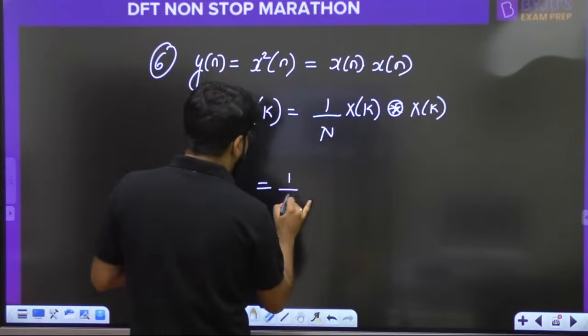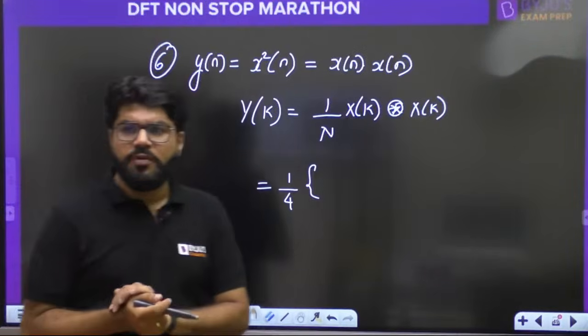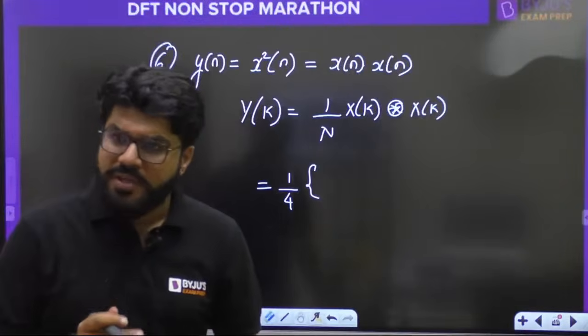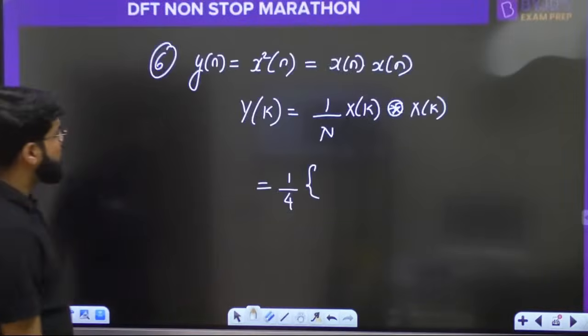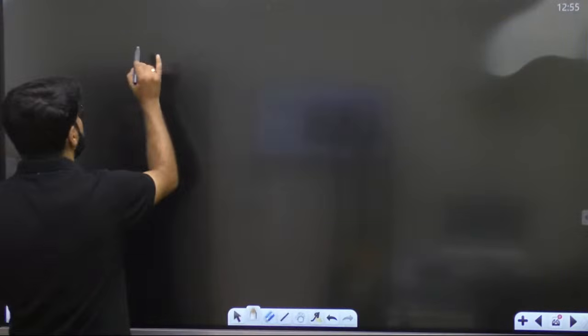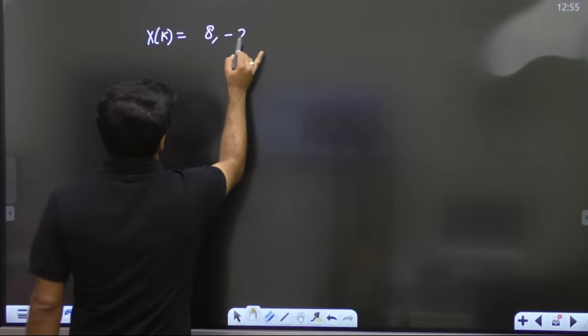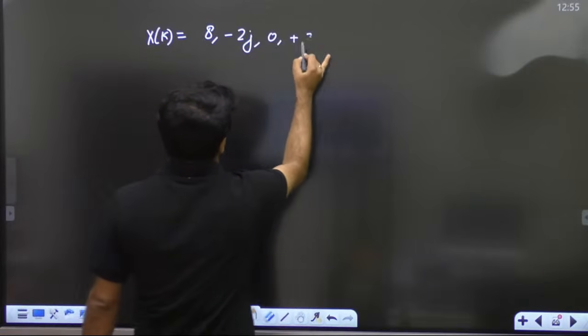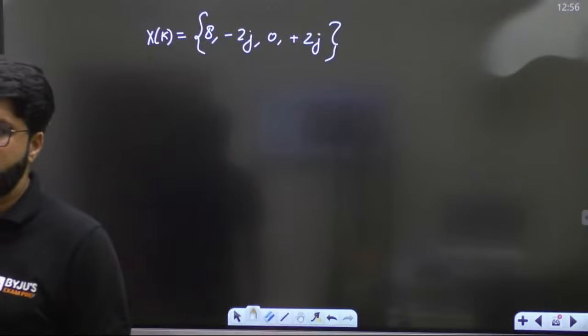That is equal to 1 upon 4 of the circular convolution result, since n has the value 4. What is the circular convolution? Let's do it here separately. What is the circular convolution result? X of k convolved with X of k. So what was X of k? 8 minus 2j, 0, plus 2j.